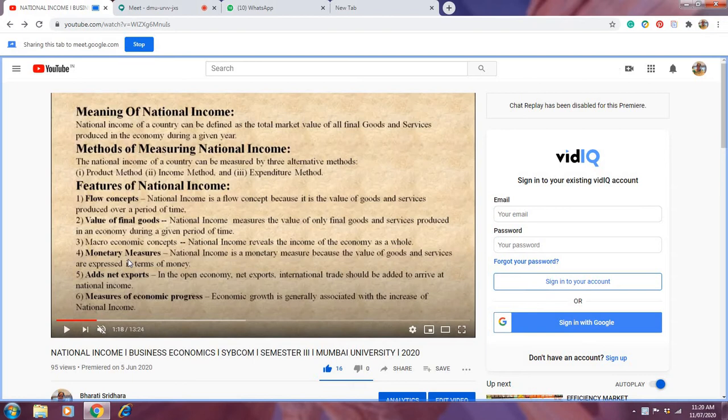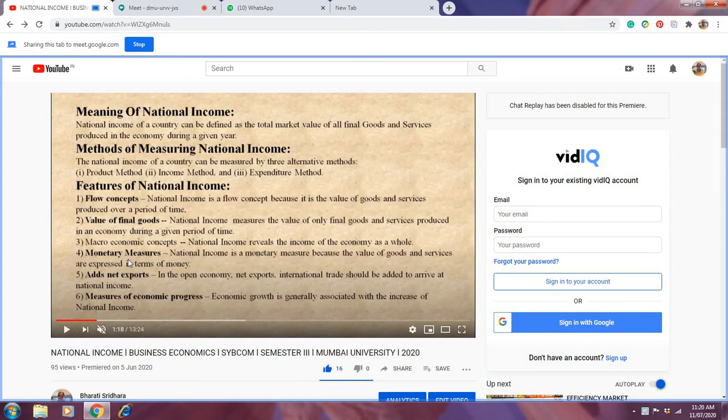Then the third point is that it is a macroeconomic concept. When I say national income, it is a macroeconomic concept because it is not an individual's income, it is a country's income. So national income reveals the income of the economy as a whole rather than the individual.